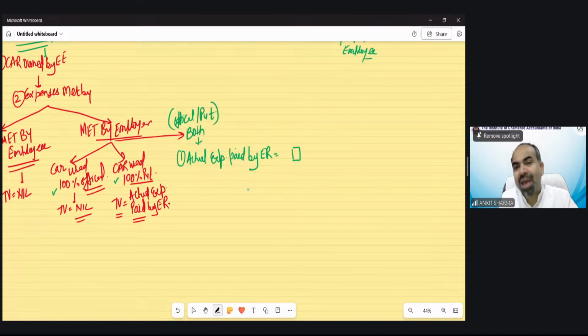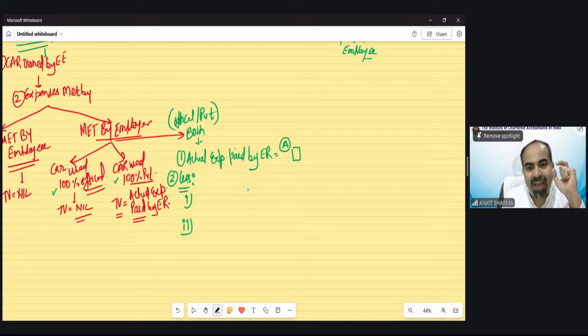Now, suppose this actual expenditure is A. Out of this actual expenditure, we have to reduce the higher of the following two points. We calculate these two points, and the higher of them needs to be reduced from the actual expenditure. Why are we taking actual expenditure? Because this expenditure has been utilized for both purposes.